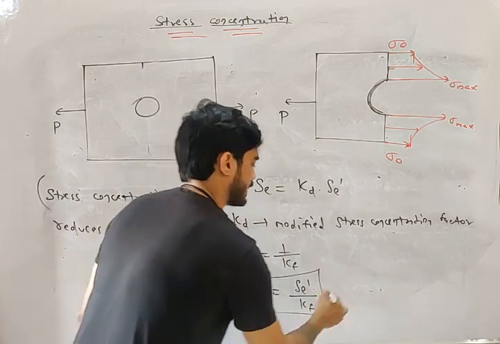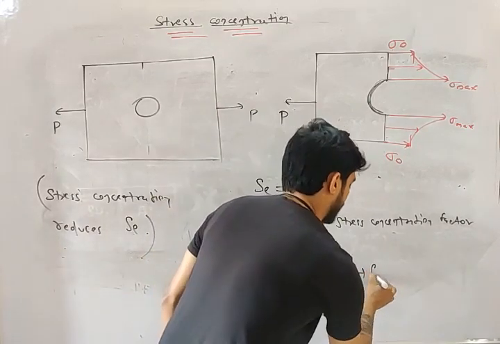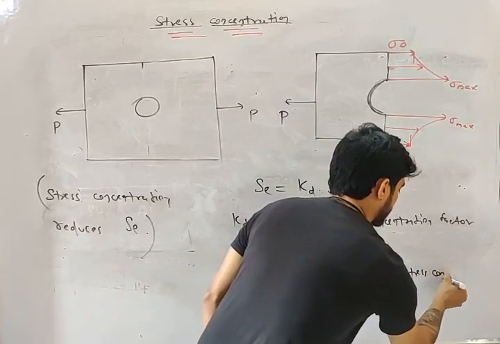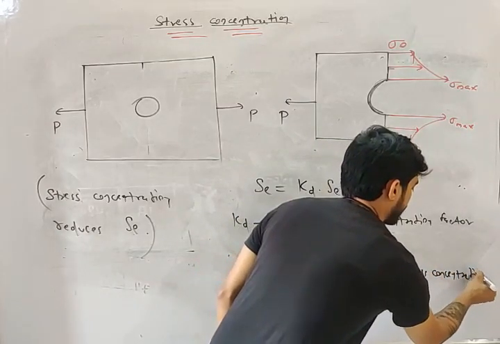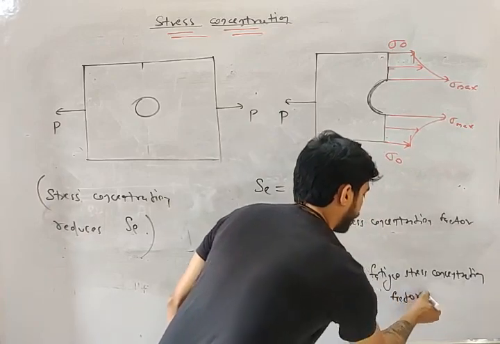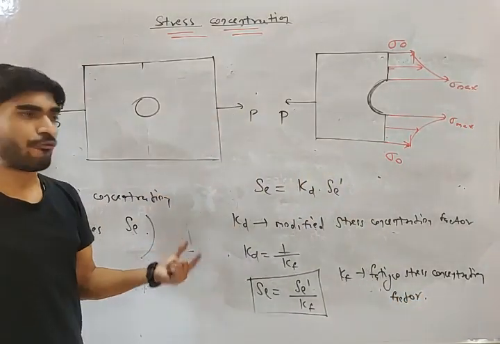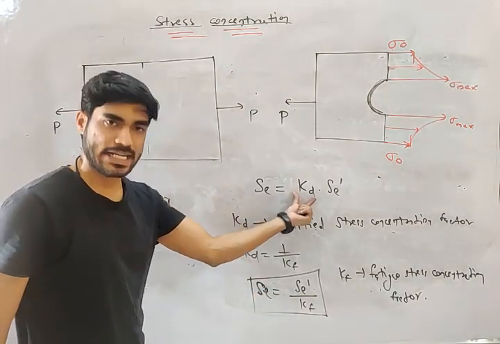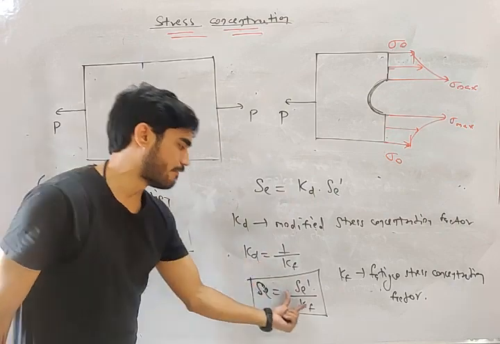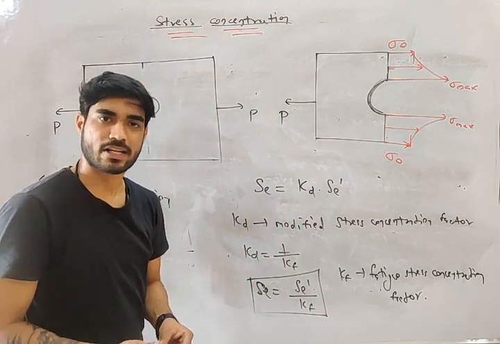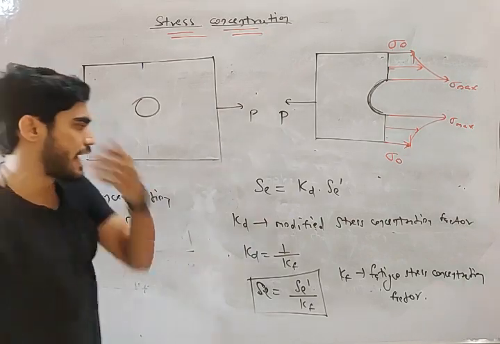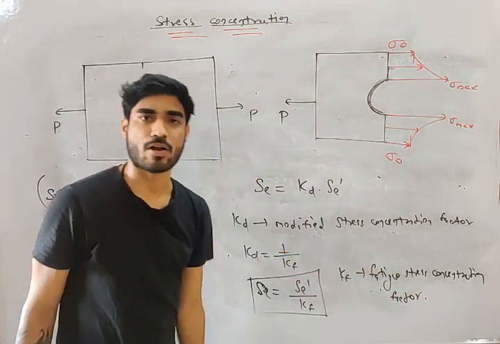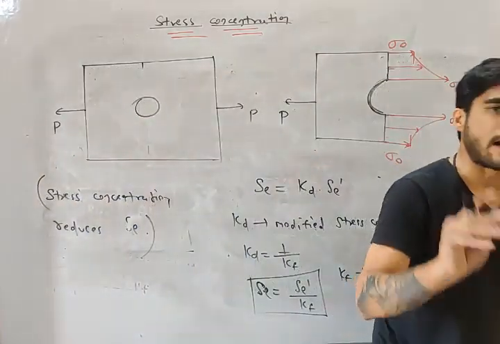Now what is Kf, my friend? Fatigue stress concentration factor. So in order to find the actual value of Se, what do we need? We need Kd. And in order to find Kd, what do we need? We need Kf. Do you understand this? In order to find Se, the actual value of endurance strength, we need the fatigue stress concentration factor, the value of Kf.